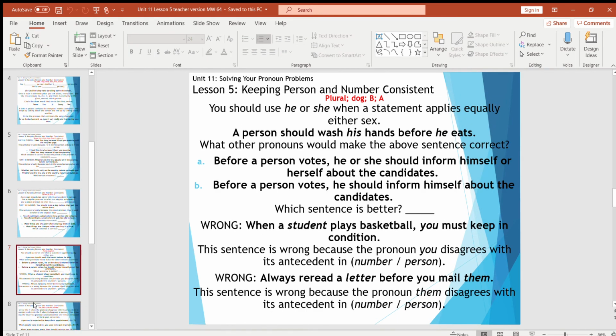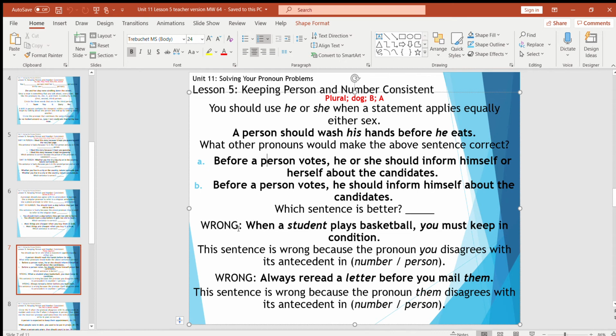So you should use he or she when a statement applies equally to either sex. So "A person should wash his hands before he eats." What other pronouns could make that above sentence correct? You could say "A person should wash her hands before she eats," right? It would match. So "Before a person votes, he or she should inform himself or herself about the candidate" versus "Before a person votes, he should inform himself about the candidates." Which sentence is better since we're referring to person? A, right? Because then both genders are represented.